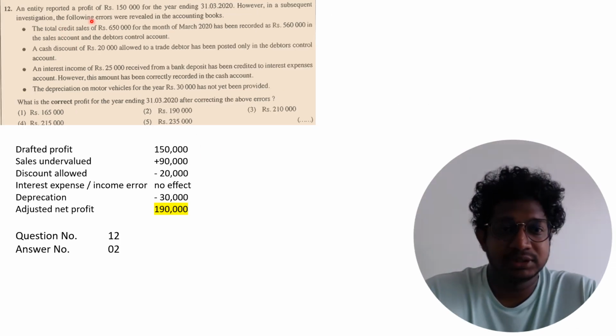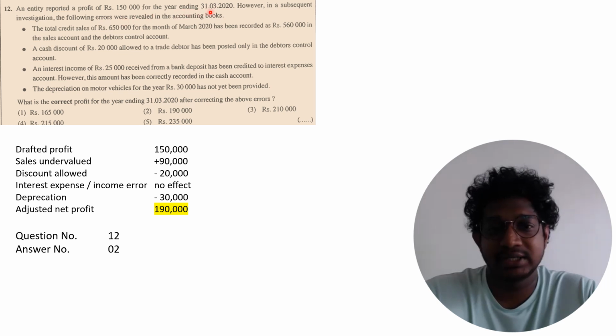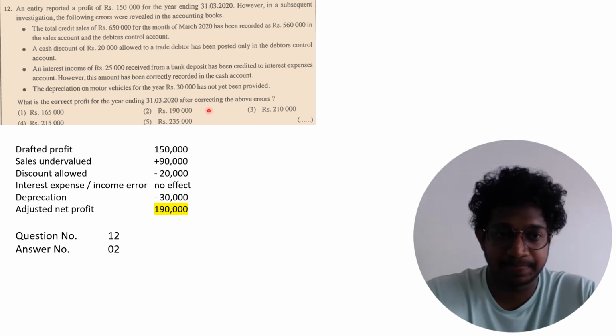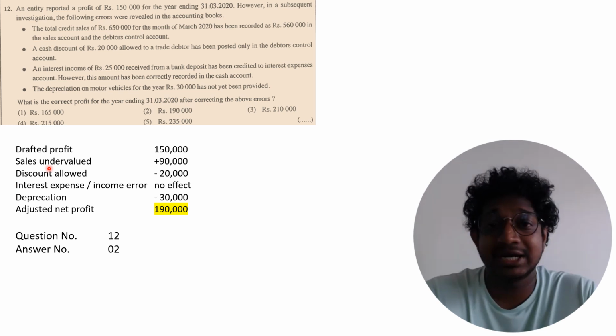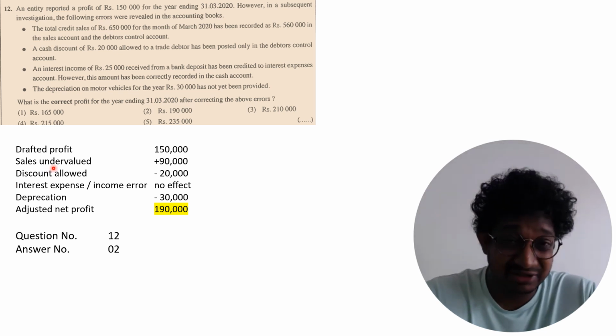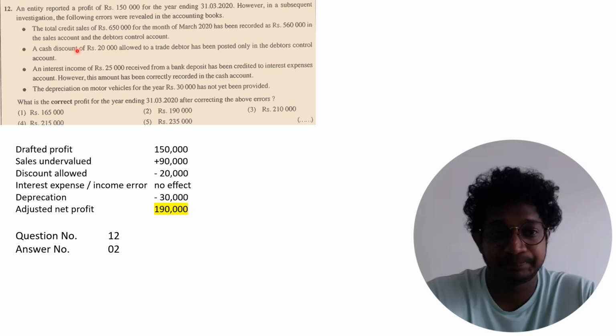12th one. An entity reported a profit of 150,000 for the year ending 31st March 2020. However, in a subsequent investigation, the following errors were revealed. They ask for the corrected profit for the year ending 31st March 2020 after correcting the above errors. The drafted profit is given as 150,000. First one, the total credit sales of 650,000 has been recorded in the sales account as 560,000. So what happened here? Sales undervalued. So that difference you have to add to the profit.